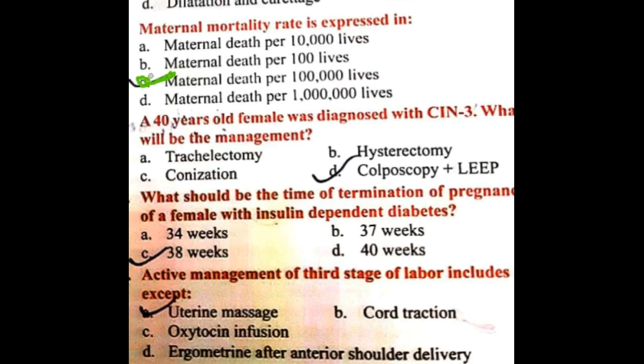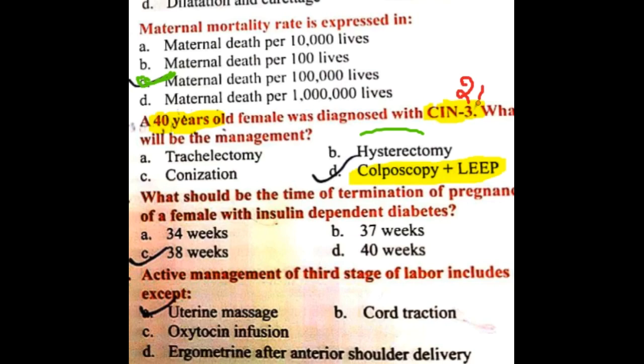Okay, next, a 40-year-old female was diagnosed with cervical intraepithelial neoplasia type 3. What is the management? Always remember, for cervical intraepithelial neoplasia type 3 we should do loop electrosurgical excision procedure, LEEP.